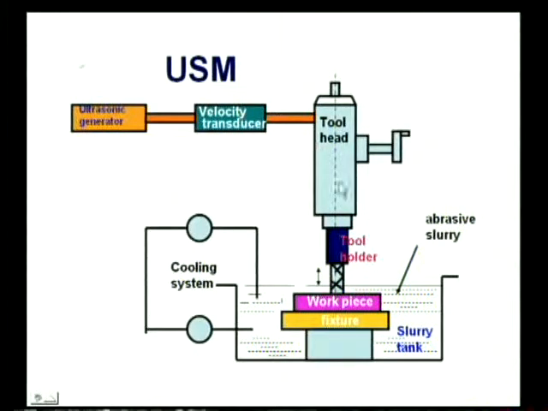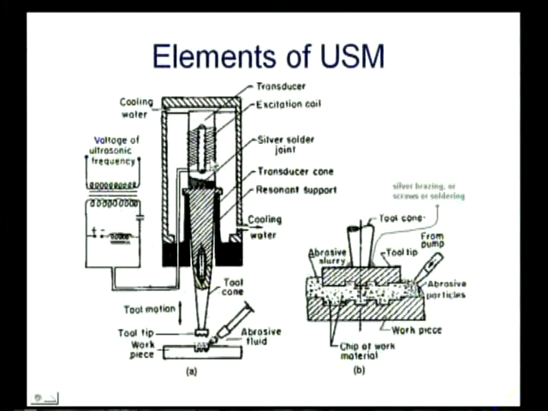So, this is a different mechanism, different elements are there. Now, let us see one by one what the generator is and how it helps. Now, you can see another diagram of the elements of ESM. The previous one was a block diagram. Here you can see the difference we have given in different things: transducer, excitation coil. Here the transducer works on the magnetostriction principle.